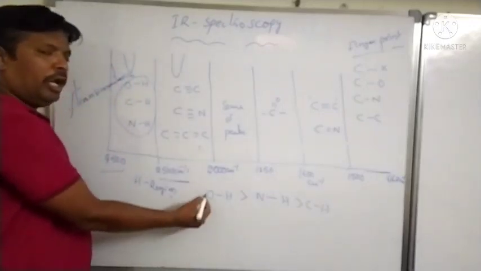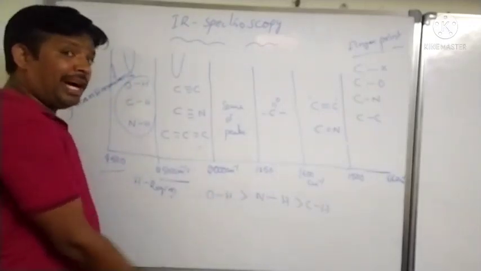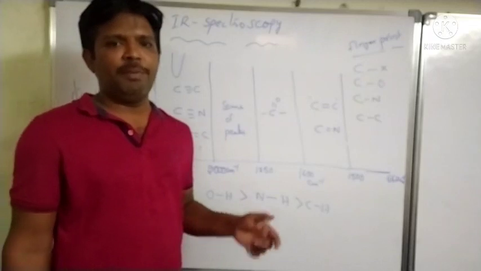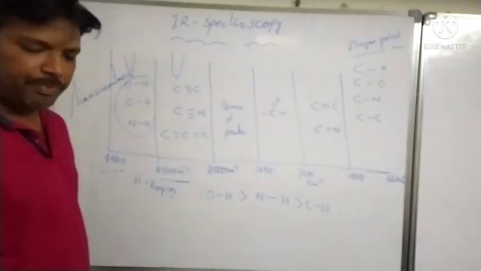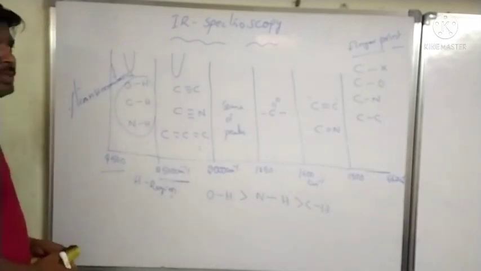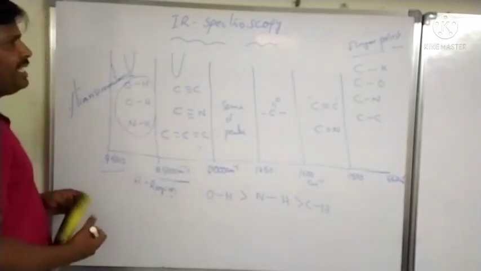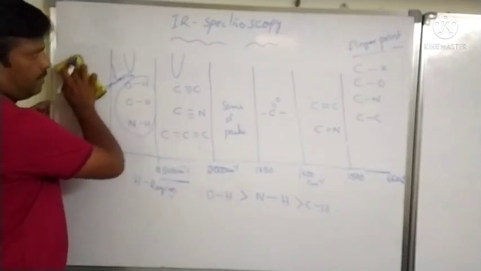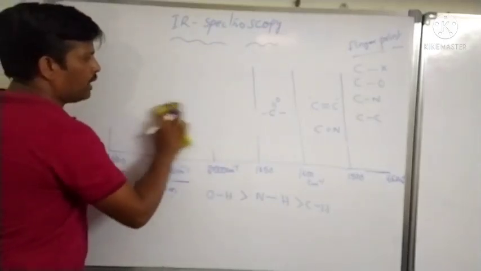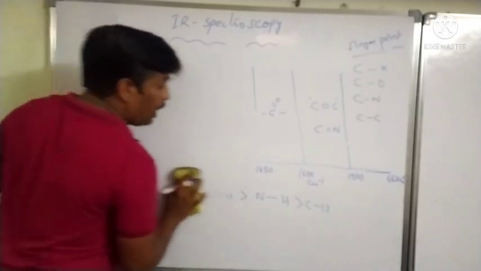This order of frequency depends upon the strength of the bond. These are the different absorption frequency values in different regions. Then we go on to different vibrations.